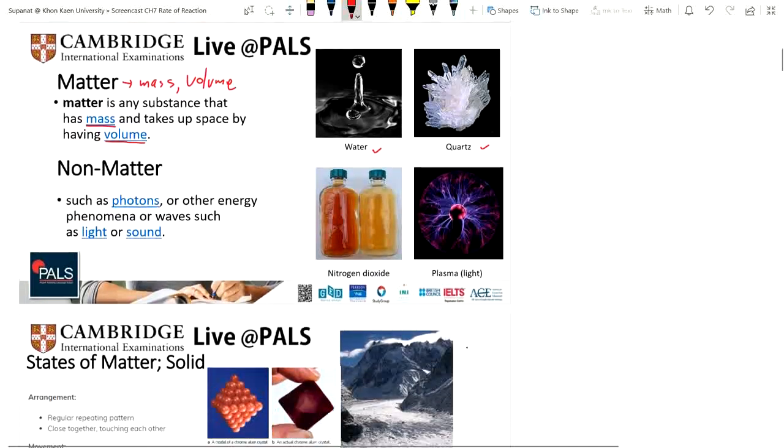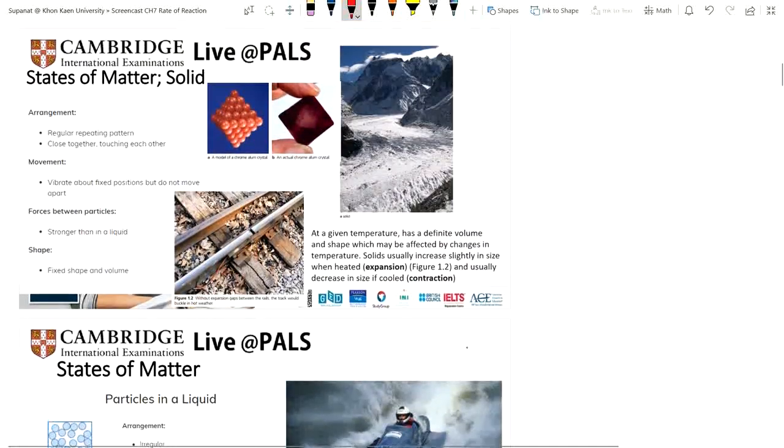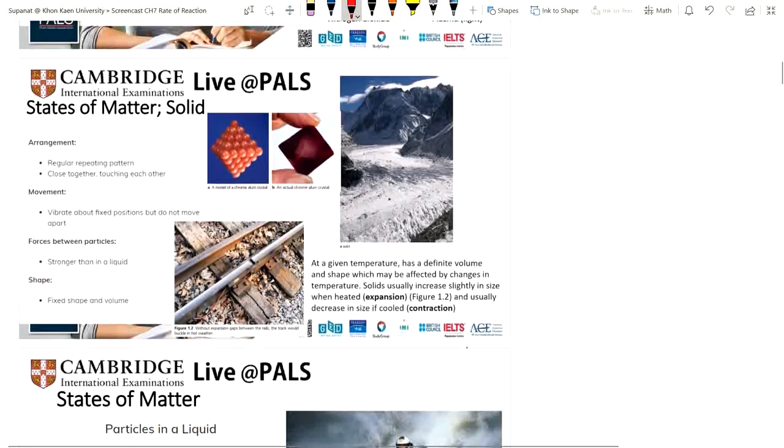Okay, let's see the first of the states of matter. The first one is solid. What's a solid? We're going to talk about the arrangement of the solid in this figure, the model of a chrome alum crystal. This is an actual chrome alum crystal here. The arrangement of a solid is a regular, repeating pattern, and it's close together. Each ball represents one particle, and the particles are close together and touching each other.